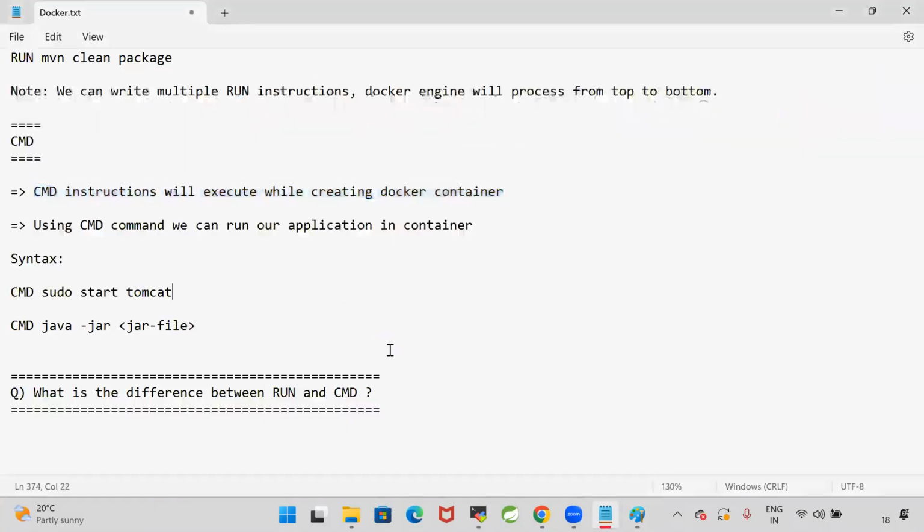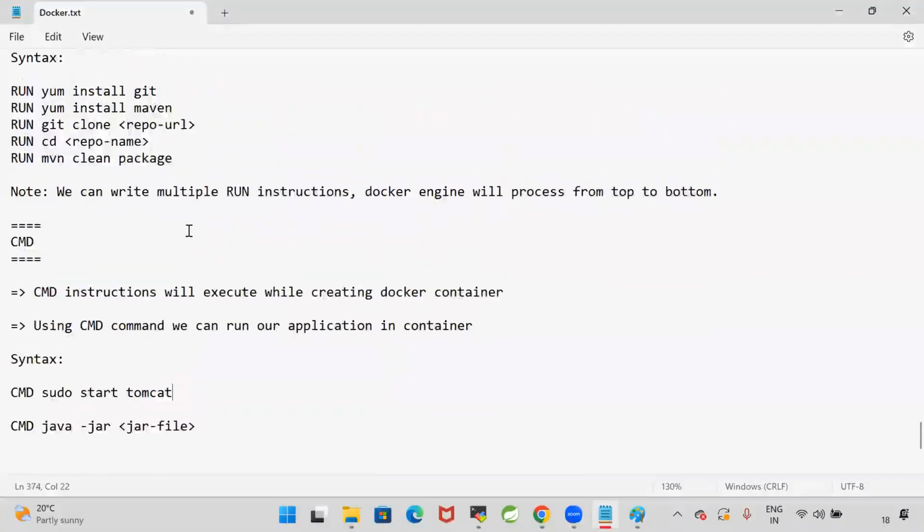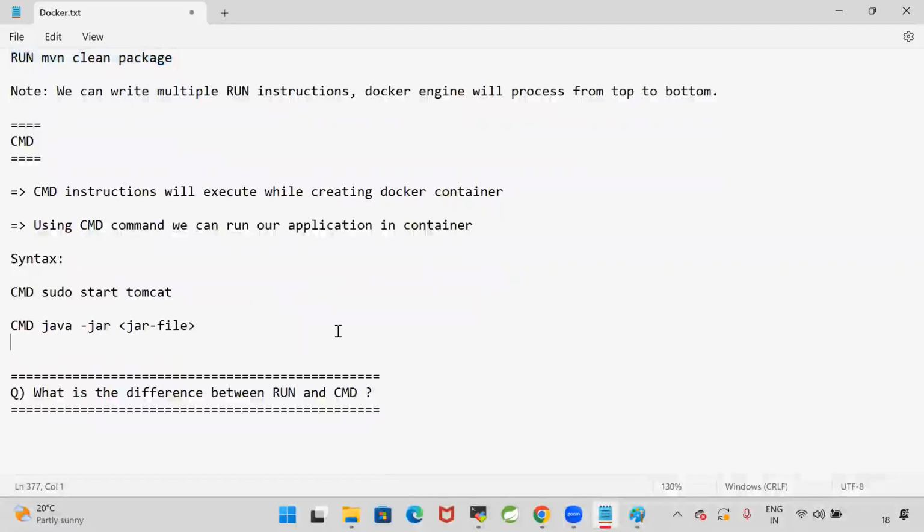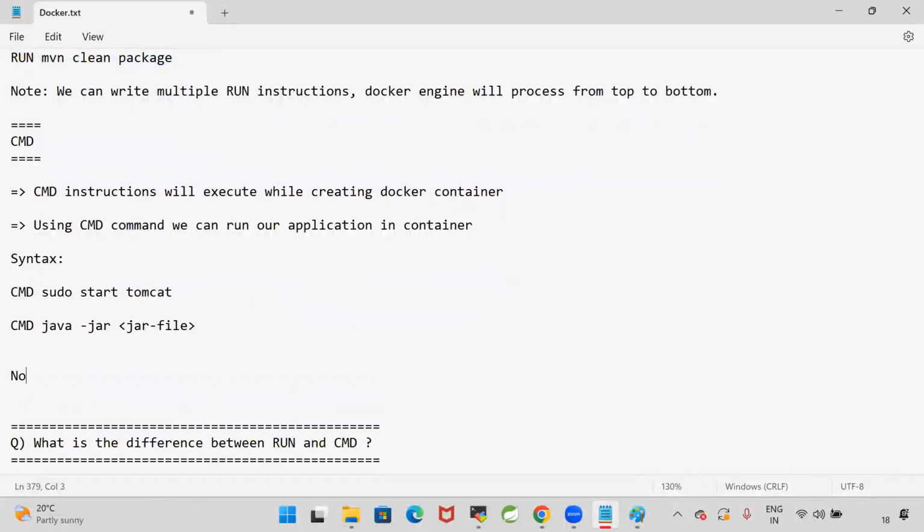Okay, guys. Now here in a Docker file, we can write multiple run instructions. Docker engine will process from top to bottom. All the run instructions will be executed. Whereas if you go for CMD, Docker will process only the last CMD instruction. You can write multiple CMD instructions in the Docker file, but all the CMD instructions will not execute.